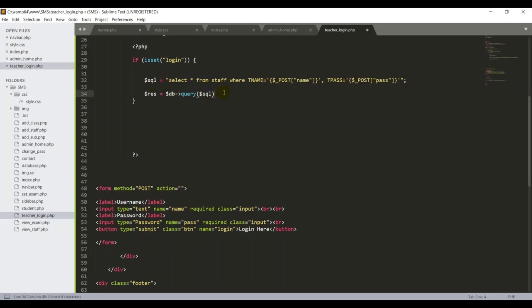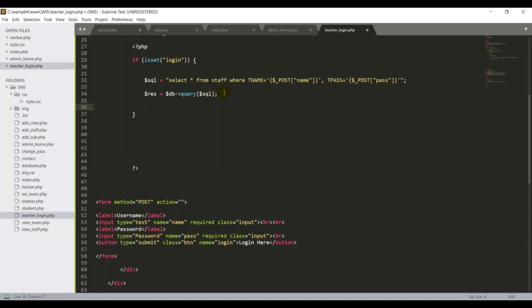So very simple concept. That's nothing big thing. We don't need to change any, we don't need to think much more. Very simple. The query is the keyword, so we are storing this SQL completely in this variable. Okay, then guys, now all the database detail is stored in this variable. Now I want to check whether we have our records or not.